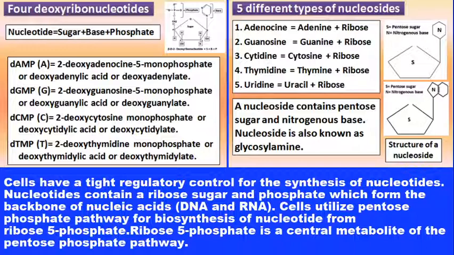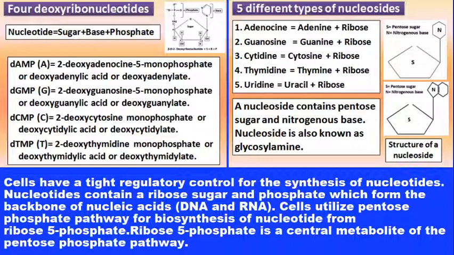This slide shows the 4 deoxyribonucleotides. AMP means adenosine monophosphate, dAMP, deoxyadenosine 5 monophosphate.